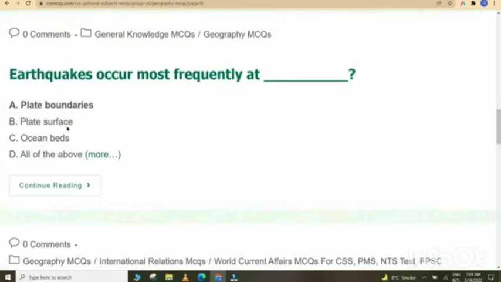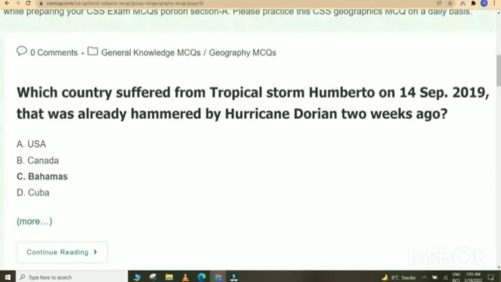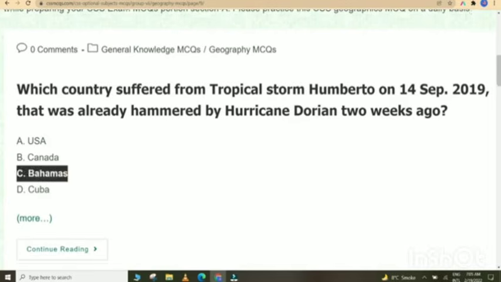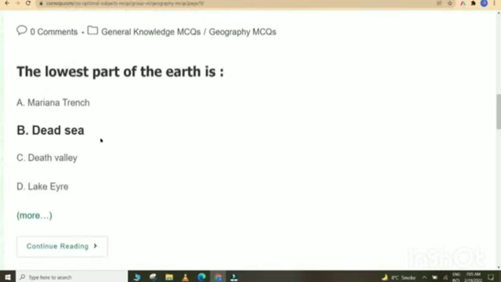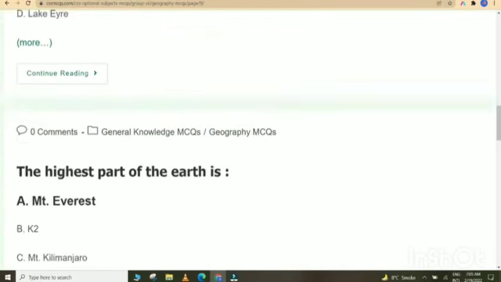Canada. Earthquakes occur most frequently at plate boundaries.